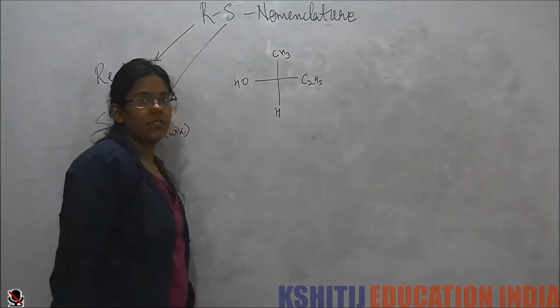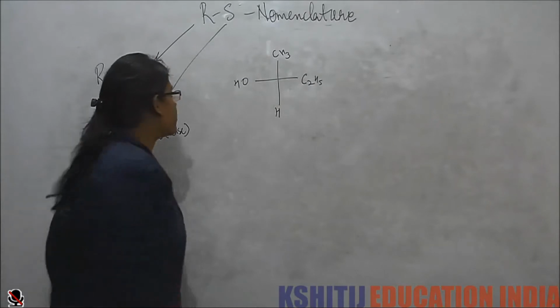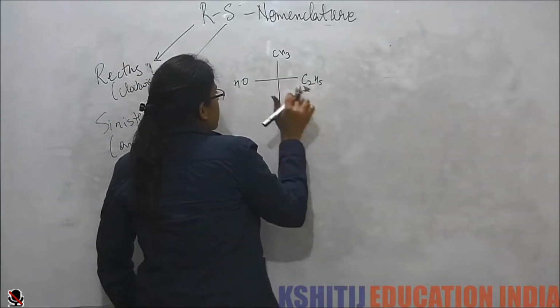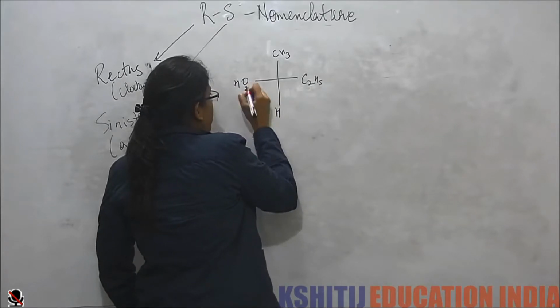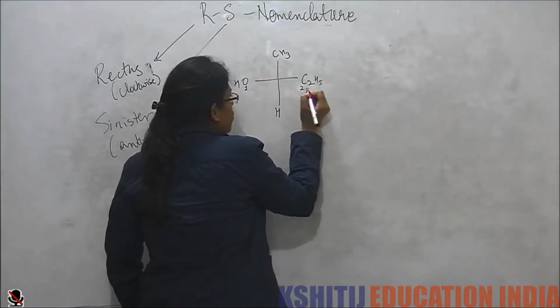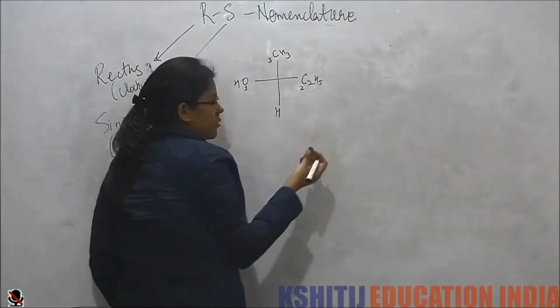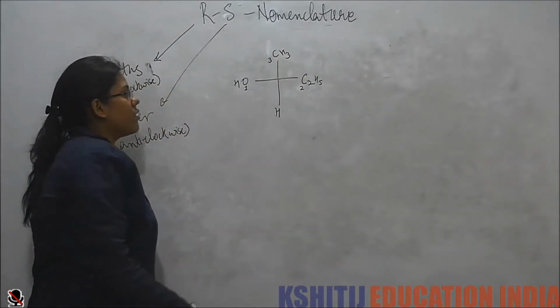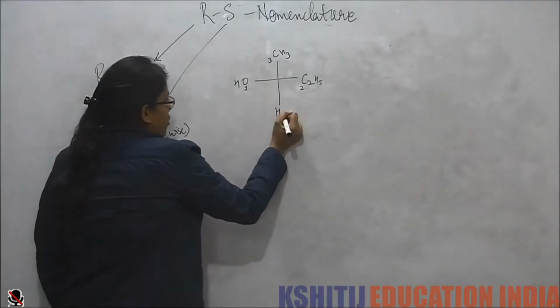Now if I see what will be the priority, this is 1, this is 2, this is 3. Now in this case, again, and this is 4.